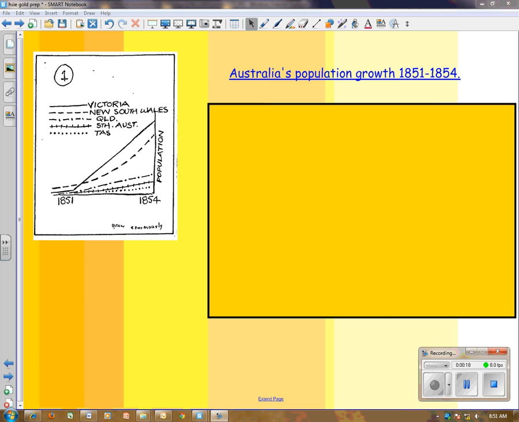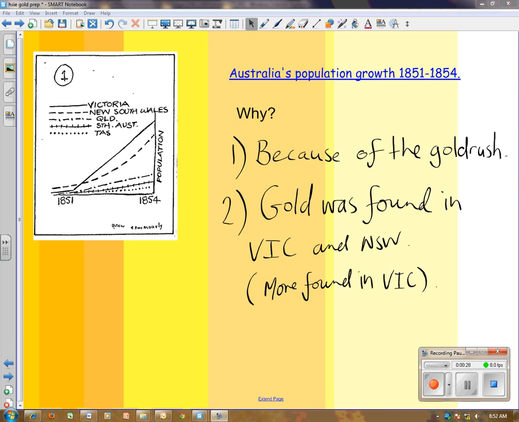Alright team, here's a picture showing Australia's population growth between 1851 and 1854. Why on earth do you think this happened? Have a think. Okay, it happened because of the gold rush, guys. Gold was found in Victoria and New South Wales. More was found in Victoria, so people from all over the world came to Australia to hunt for gold.